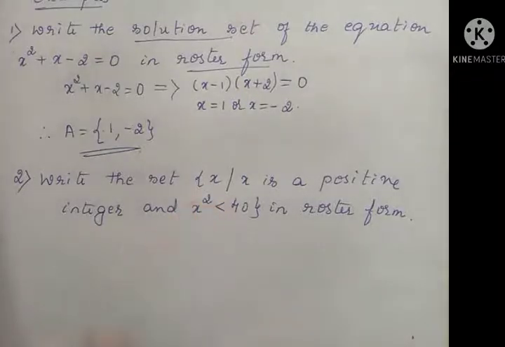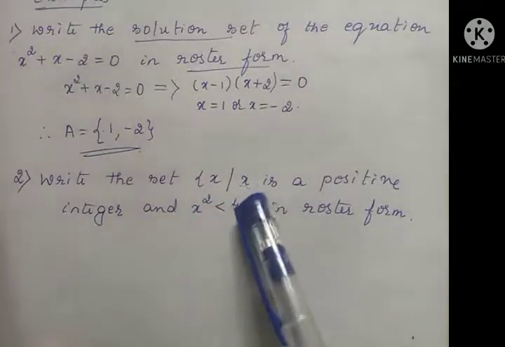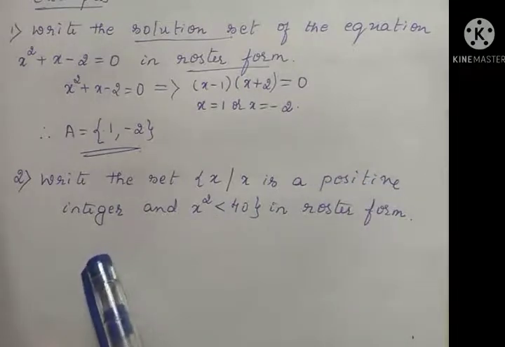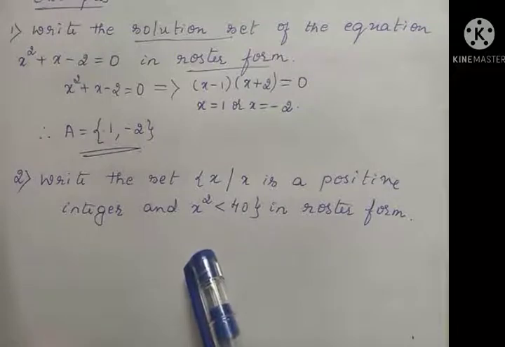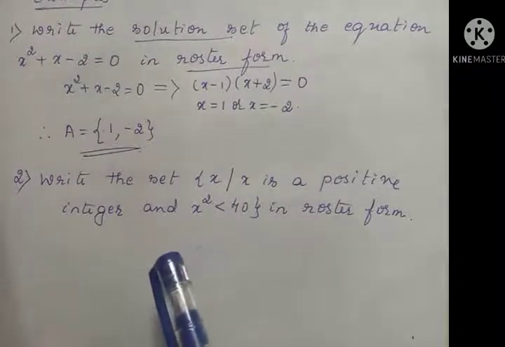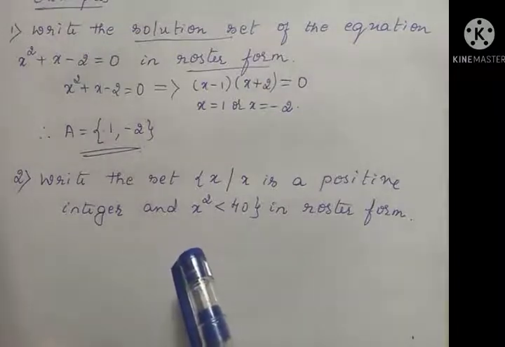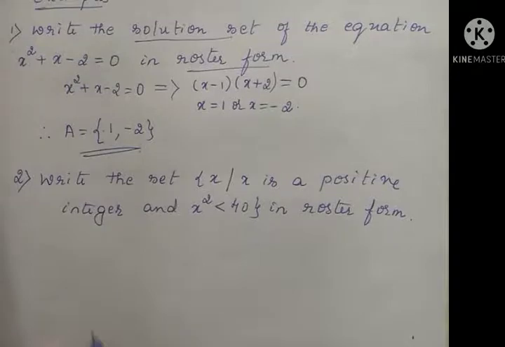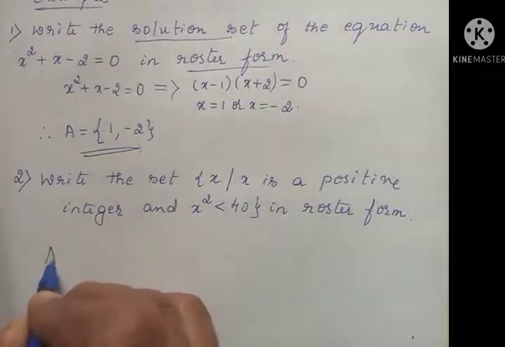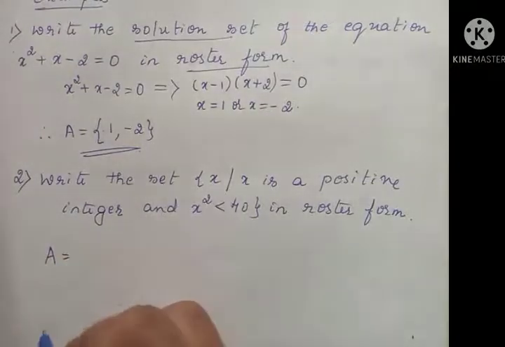Set of all x such that x is a positive integer and x square is less than 40. So how will you write here? For the set A, you can give any name, but it should be a capital letter.